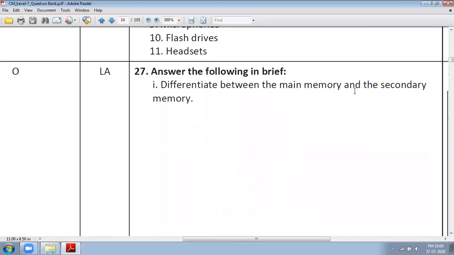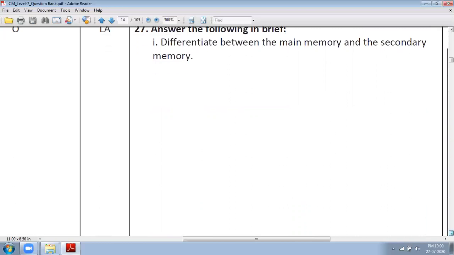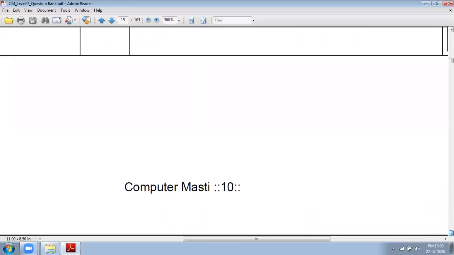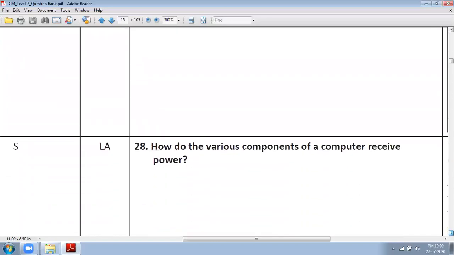Answer the difference between main memory and secondary memory. We have already discussed through the video classes. Now we are moving to next question.